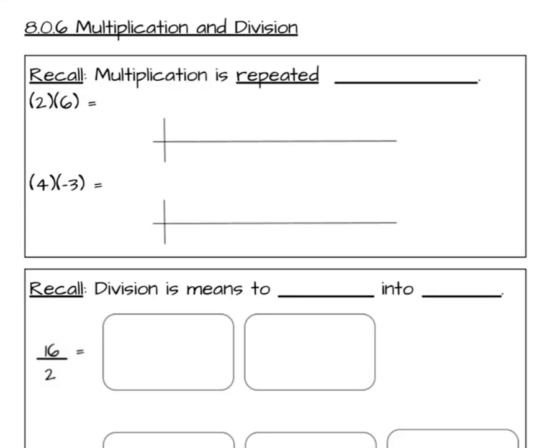All right, here we go. Today, we're going to be reviewing multiplication and division. So first thing we want to recall is that multiplication is repeated addition.